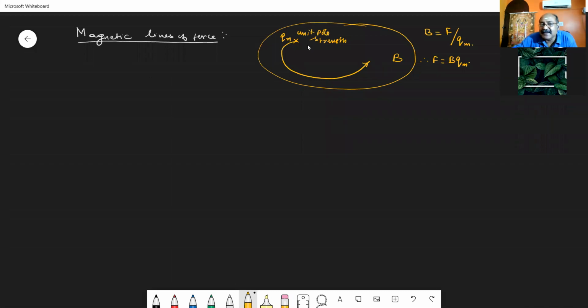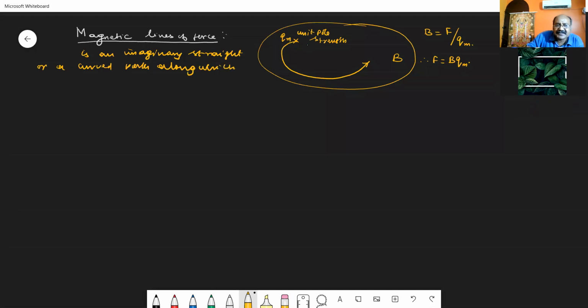So what do you mean by this magnetic line of force? Magnetic line of force is an imaginary straight or a curved path along which a unit pole strength of a magnet, or unit pole strength of a north pole, moves inside a magnetic field.